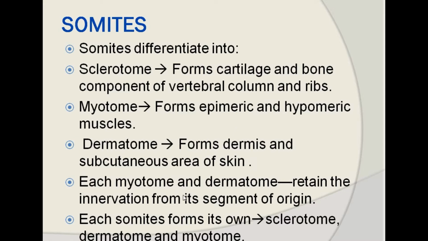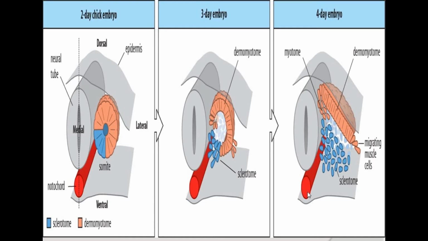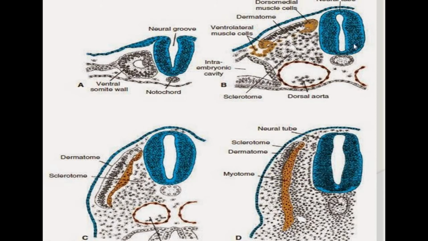Initially, the dermatome and the myotome are collectively called the dermatomyotome. Each dermatome and myotome retains its segmental arrangement, and receives its respective nerve supply from the developing neural tube. That's why a single spinal nerve supplies the specific segment of its dermatome and myotome, called the dermatomal supply of that skin part.